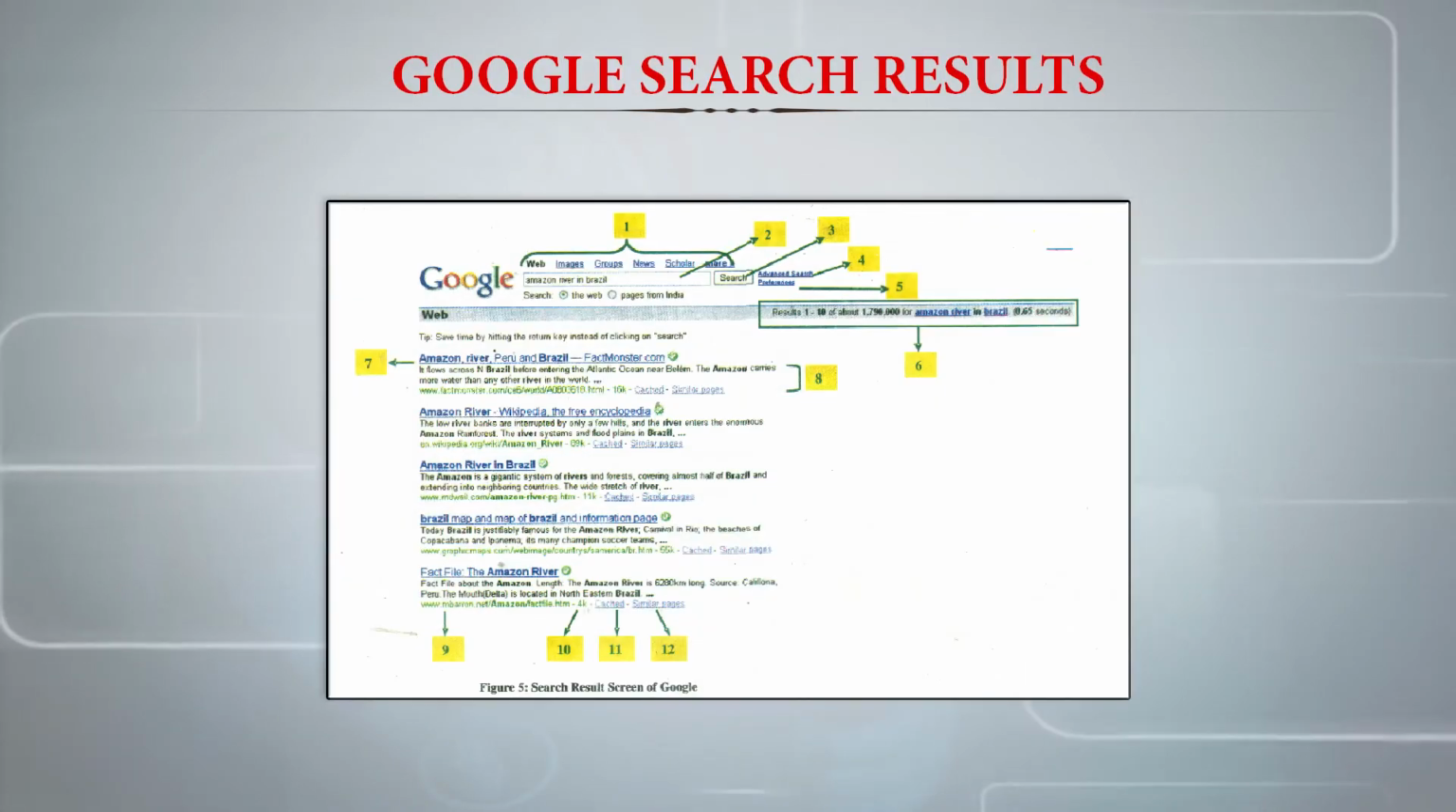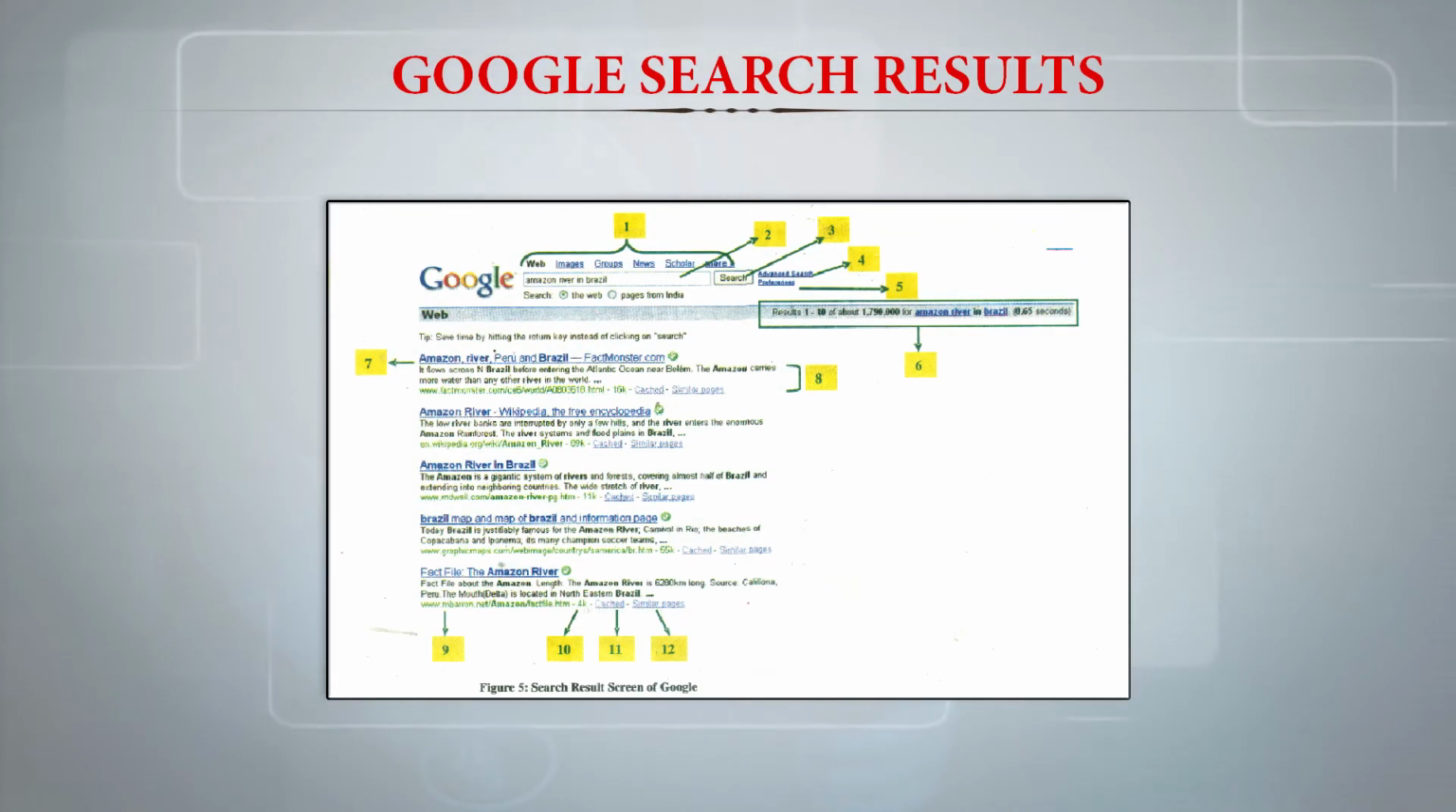So let us briefly see what are these Google search results. After going through the basics about Google search, let's look at the components and features of the search results. Now let us discuss the search results screen of Google and the interpretation of entries therein. Now let's have a look at the figure. It shows the search results screen.